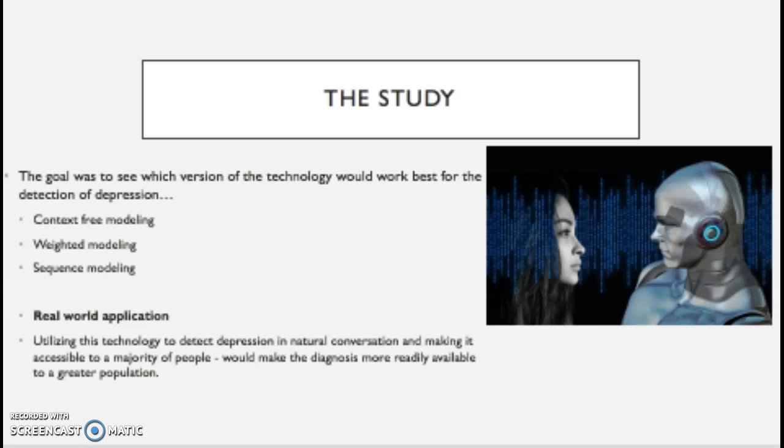They also looked at weighted modeling, where they weighted the model according to the type of question asked of the subject, in which performance was better with audio than with text features. And finally, they looked at sequence modeling, where using text performed better than the context-free model and about the same level as the weighted model. However, the sequence model, which utilized audio features, performed best overall.